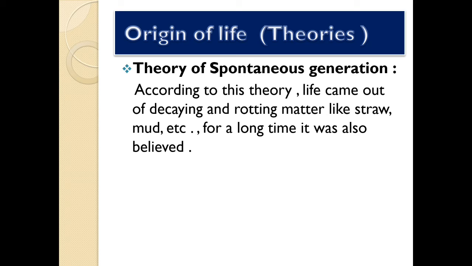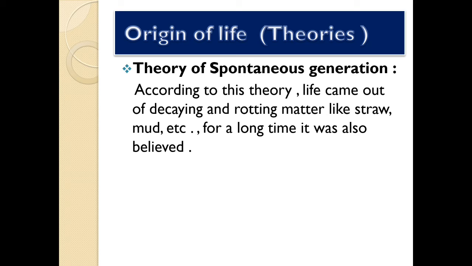So you understood, according to Panspermia theory, life came from outside the earth in the form of spores. Then according to spontaneous generation theory, life came out of decaying and rotting matter like straw and mud. Clear?